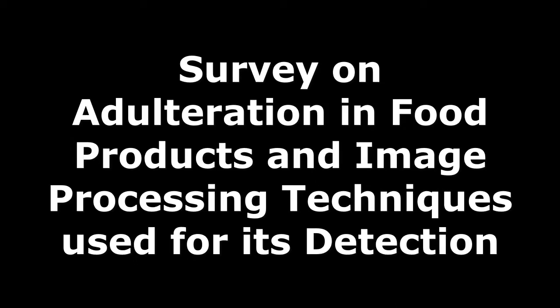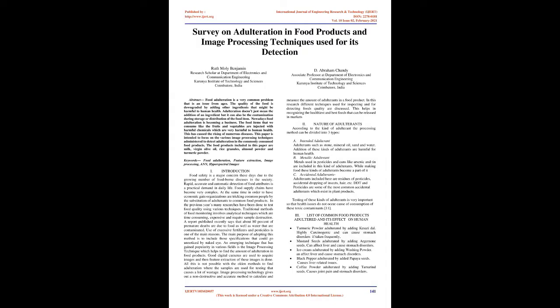Survey on adulteration in food products and image processing techniques used for its detection. Abstract: food adulteration is a very common problem that has been an issue for ages. The quality of the food is downgraded by adding other ingredients that might be harmful to human health.